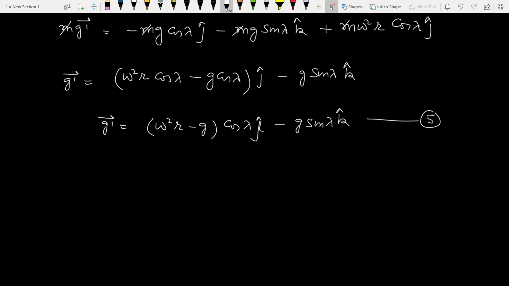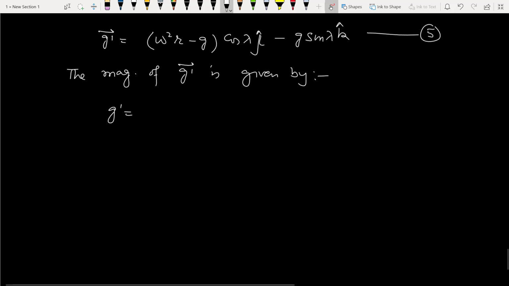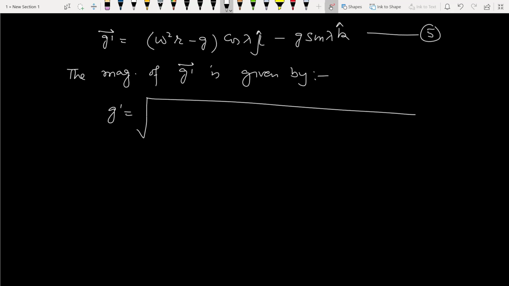So magnitude of g dash is given by, we use simple vector formula. It will be square root of square of first term plus square of second term.